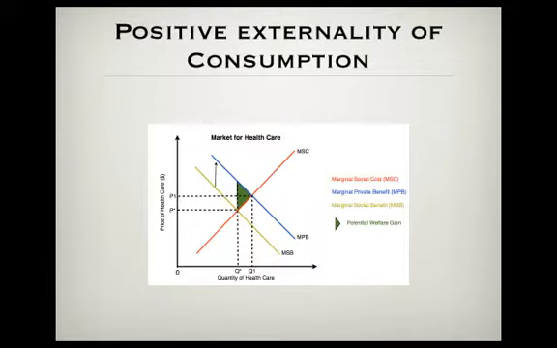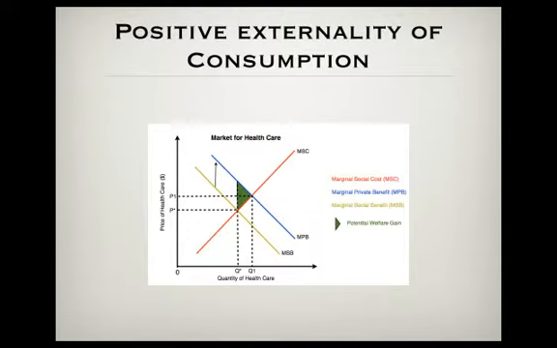The consumption of healthcare provides benefits to society because as people become healthier, the spread of infectious diseases will decrease, meaning society as a whole benefits. In a free market for healthcare, people will consume Q1 at a price of P1. At this point on the graph, marginal social cost equals marginal private benefit. However, the socially optimal level of consumption would be at Q star, where marginal social benefit equals marginal social cost.